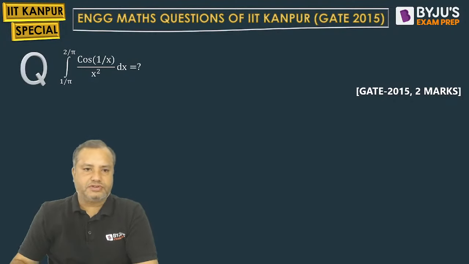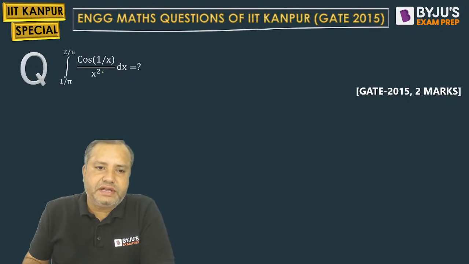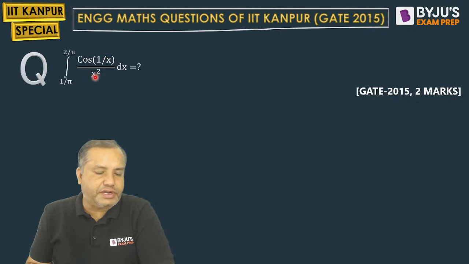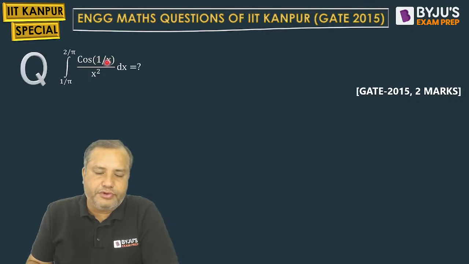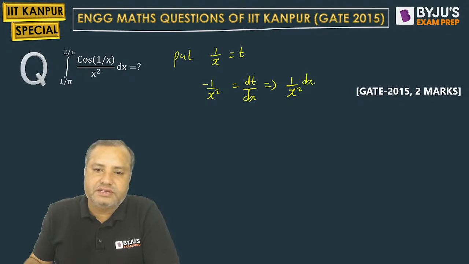So here comes your first question. Students, this is a question from definite integral, and you can see here that it is cos of 1 by x upon x square. This is a substitution based question. If you put 1 by x equal to t and then differentiate with respect to x, you will get minus 1 upon x square dt by dx. So this will give you 1 upon x square dx equal to minus dt.